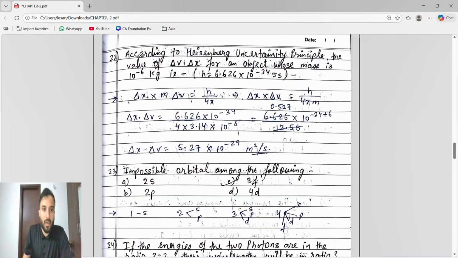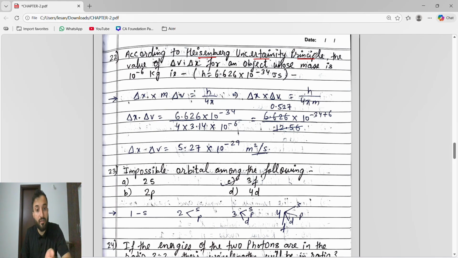Okay, now next. According to the Heisenberg uncertainty principle, we have 2 formulas. In one, delta x and delta p are given, meaning uncertainty in position and uncertainty in momentum. Another formula is where delta x and delta v, uncertainty in position and uncertainty in velocity, are given, where mass is the same.